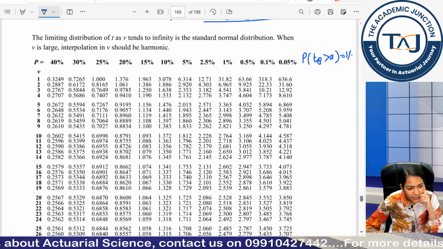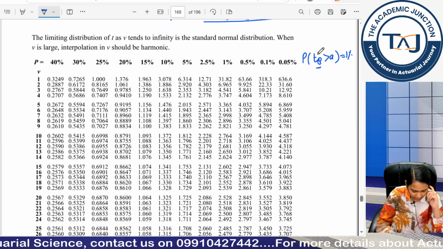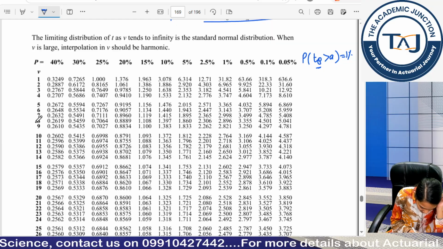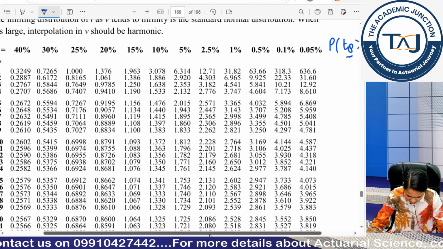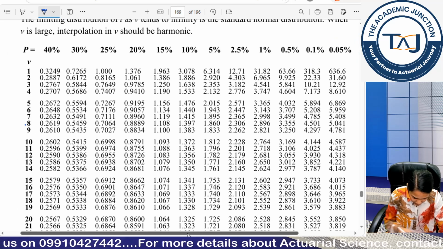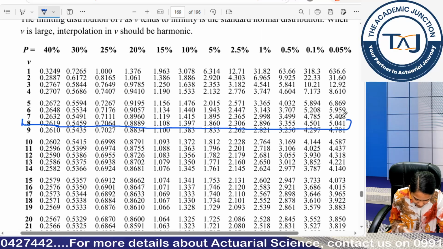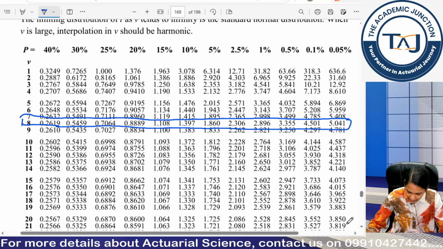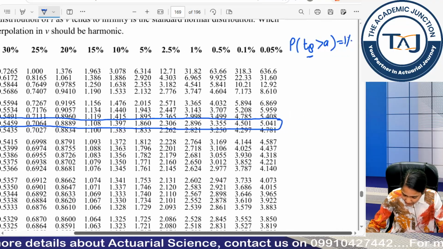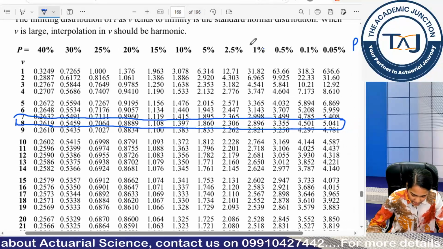Tell me the answer. First you have to find out what is my new, that is 8. So new 8, I will look into this row. This row, clear? Then I need to calculate at 1%. So what is 1%? This column is 1%.